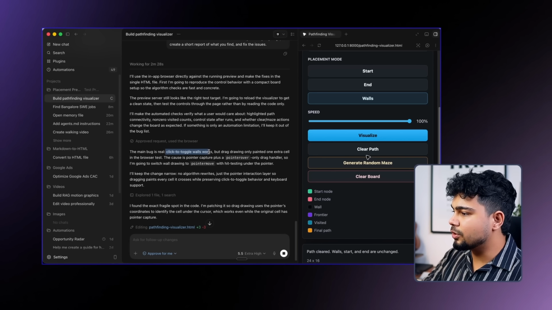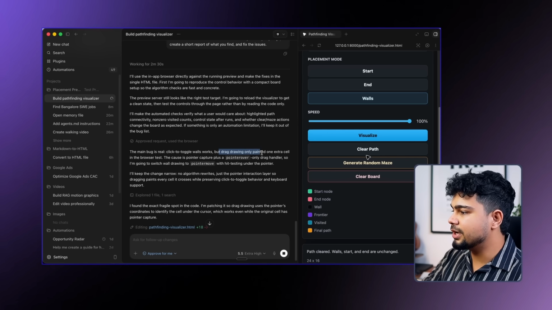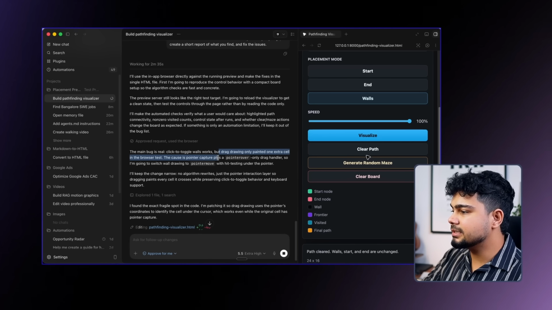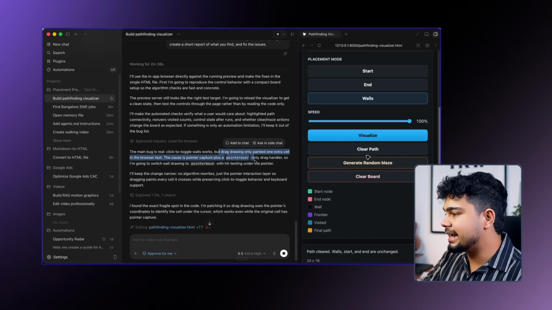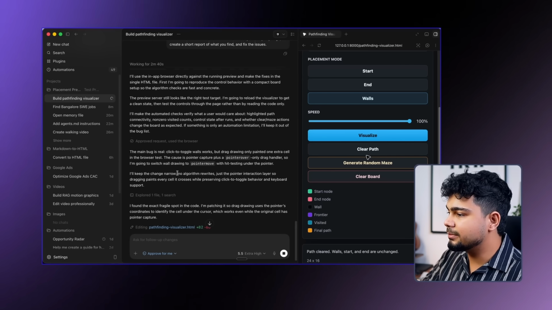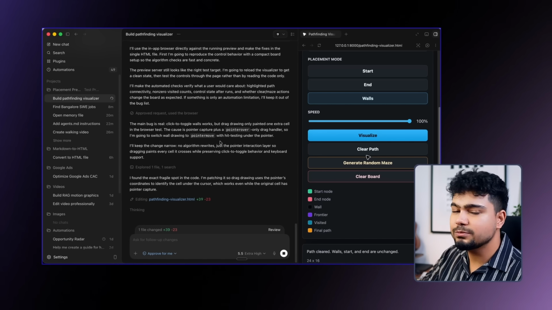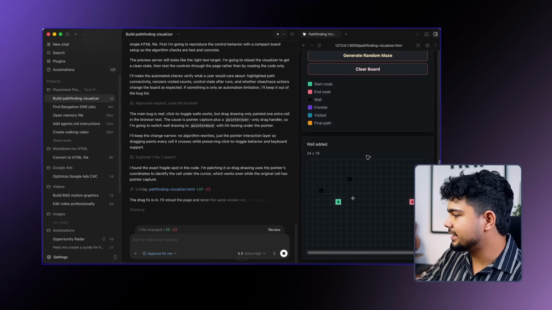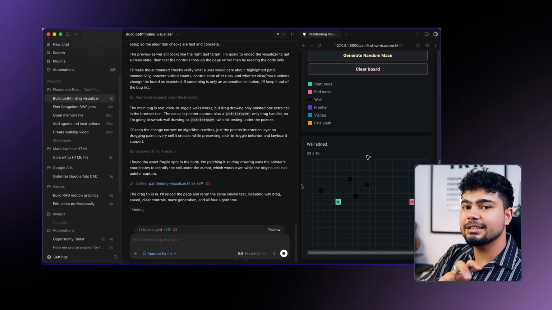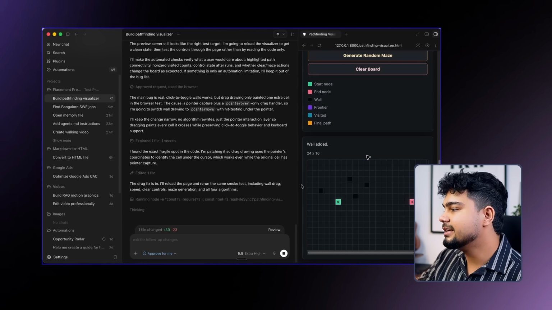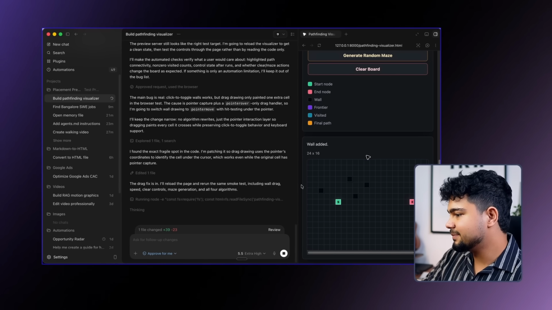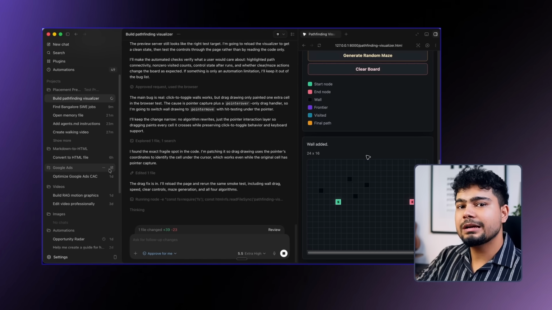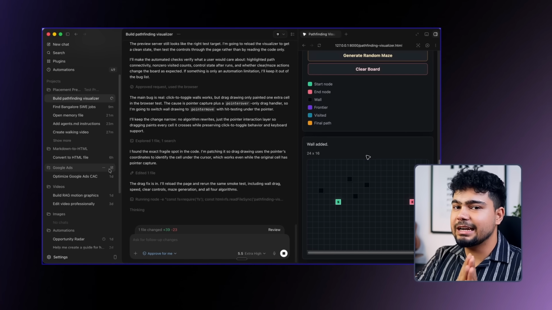So the main bug is: click to toggle wall works, but drag drawing only painted one extra wall cell in the browser test. This causes a pointer capture plus only drag handler. So I am going to switch wall dragging to a pointer view, and so on. So it found a problem कि जब हम यहाँ पे drag करके बना रहे थे तो drag नहीं करने दे रहा था, individually लगा पा रहे थे, and it will now create a drag वाला option which will help us create the walls in a more smoother manner. So you can set up this as an automation whenever you write some new code. Codex will go and test that app for you.